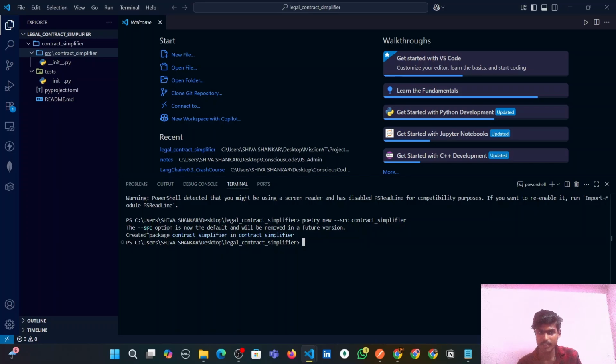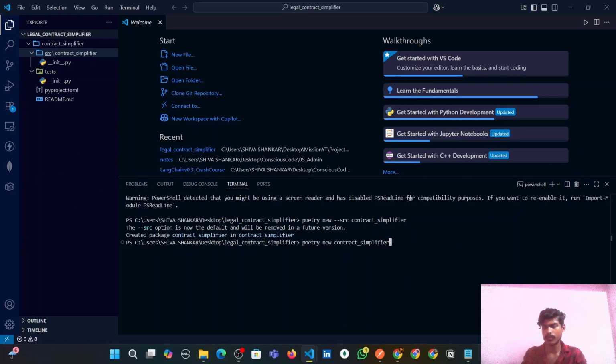And we are also seeing this message: the --src option is now the default and will be removed in a future version. That means in the upcoming versions of poetry we need not write this --src option, guys. We can simply write poetry new contract-simplifier, and this is going to work in future versions. But for now we need to stick with this older command. Okay, now let's cd into the contract-simplifier project.